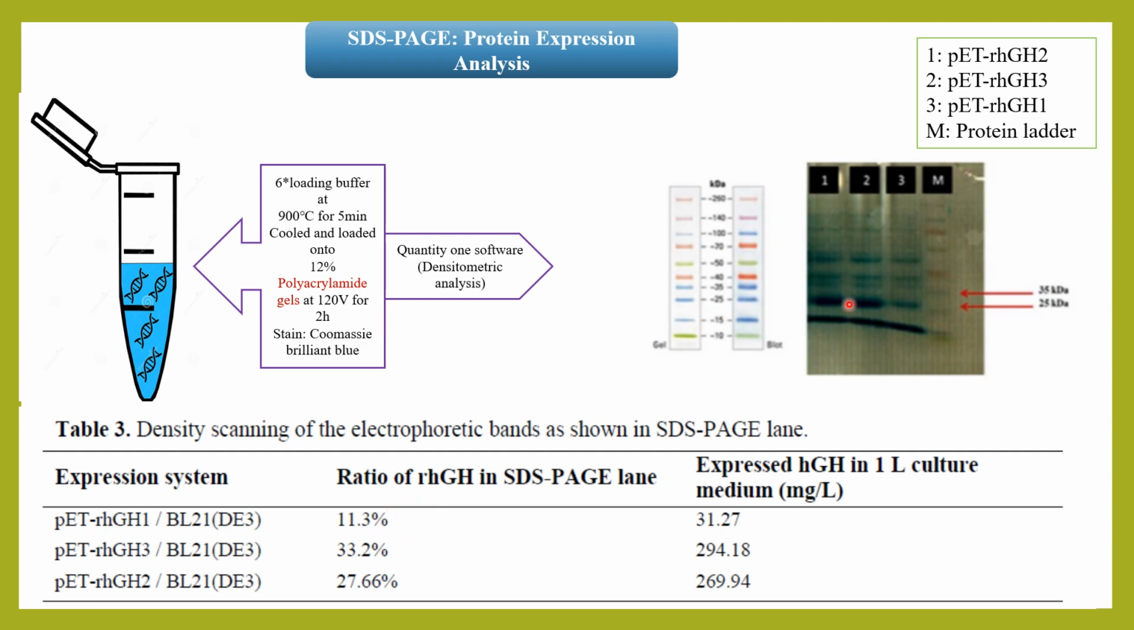From this result, lane 1 is for GH2, lane 2 is GH3 and lane 3 is the GH1. M is the protein ladder. From this ladder, we can find bands around 22 kilodaltons, which is growth hormone, in this region. The density scanning of the SDS-PAGE shows that the protein expression is high for the GH3 and GH2 when compared with the GH1 construct.